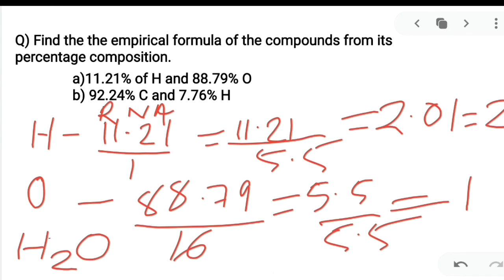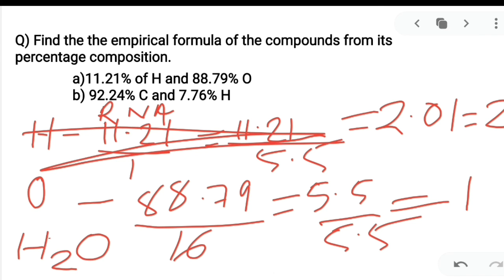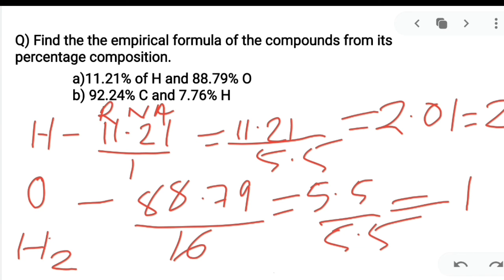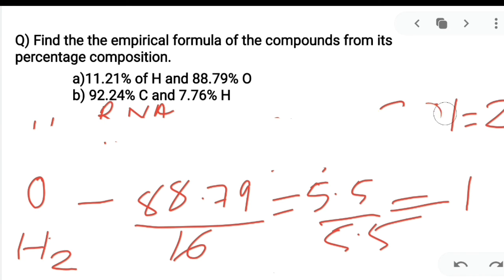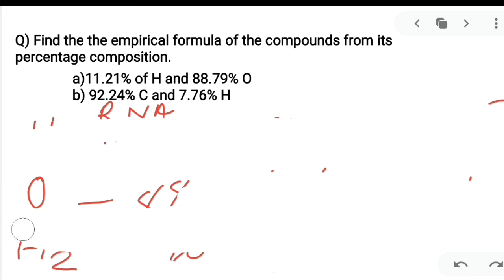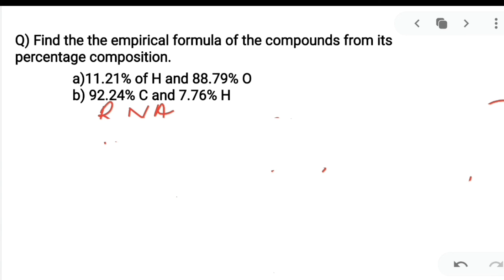Is it clear? Now let us do the second one. Same thing. What will we do here? We will calculate the RNA. So what is the percentage of carbon here?